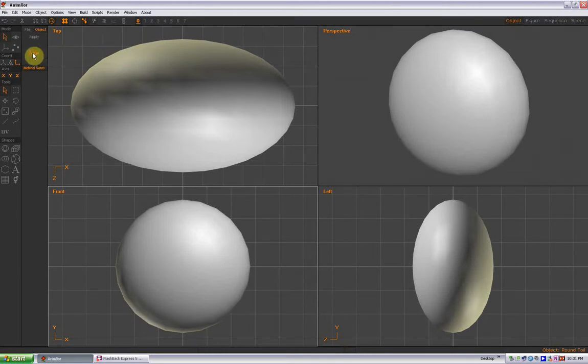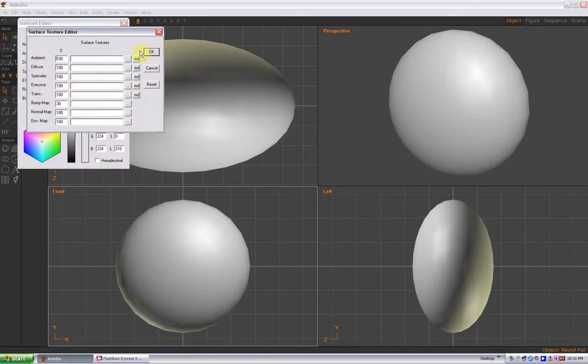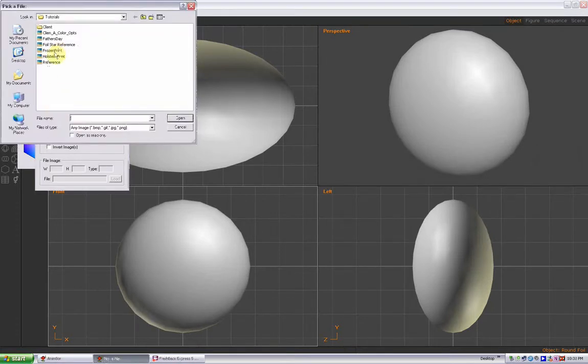So we're going to go to New and double click on New, and we're going to go to Textures. And what you're going to want to do is click on the three dots here. And then I already have it imported, but you will not. Sorry, I was doing this tutorial earlier and restarted. So you're going to go to Load Texture. And you're going to find your frozen print, and select Open.